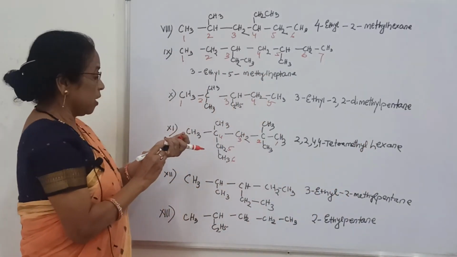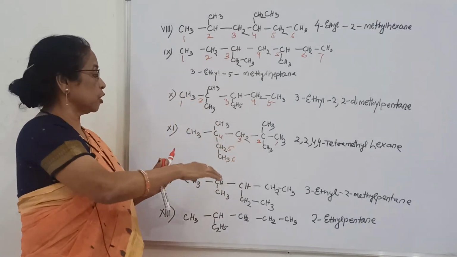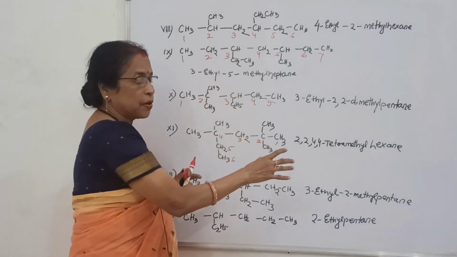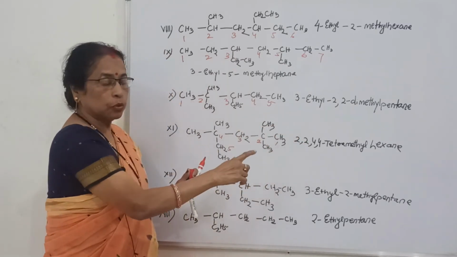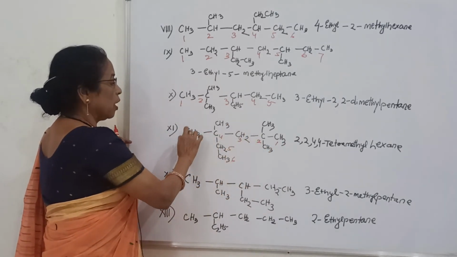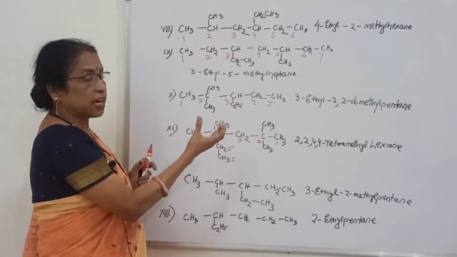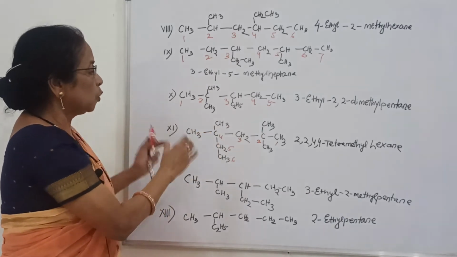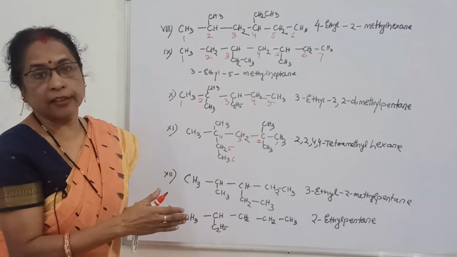So here what happened: in 2 position there are 2 methyl groups, in 4 position there are 2 methyl groups. What is the name? 2, 2, 4, 4, comma 2, comma 2, comma 4, comma 4. Tetramethyl, how many? 1, 2, 3, 4. Tetramethyl. And what is the longest carbon chain? We have 6. So what is the name? 2, 2, 4, 4 tetramethyl hexane.